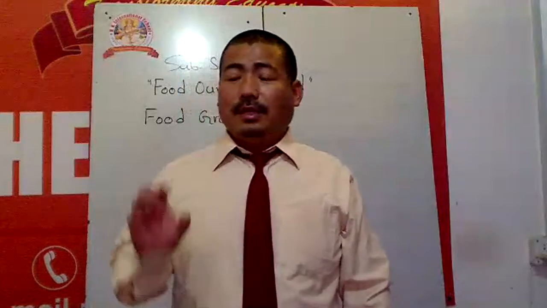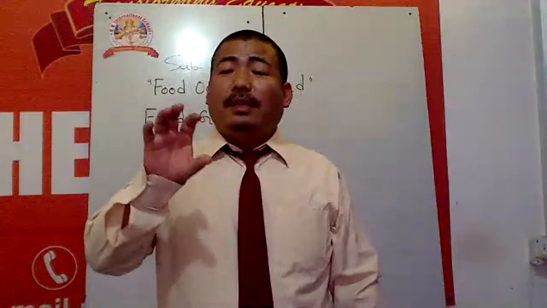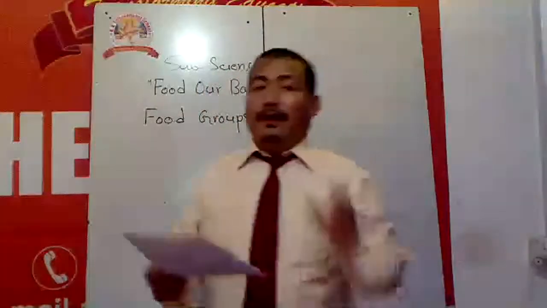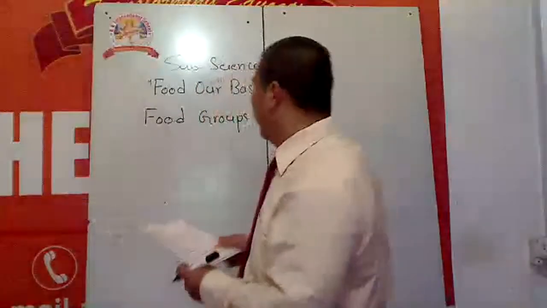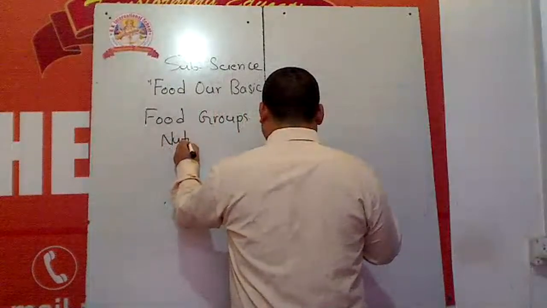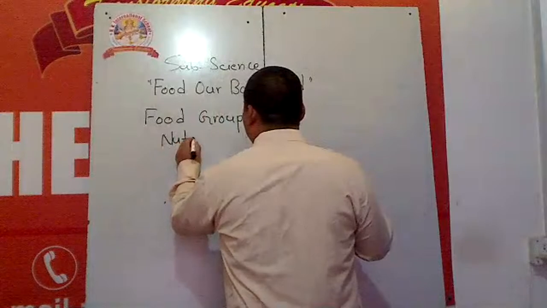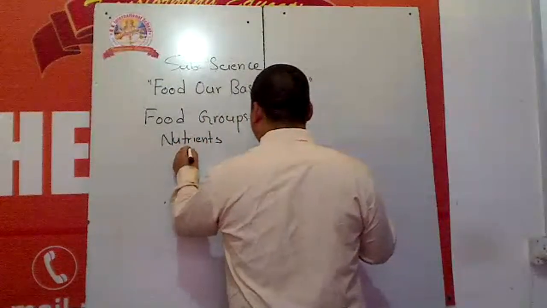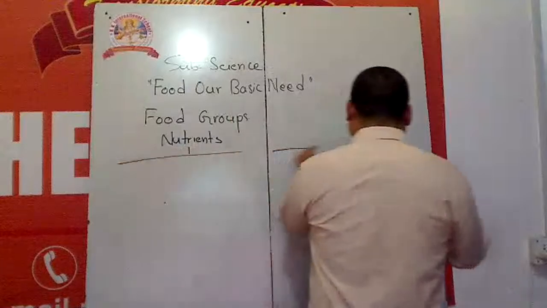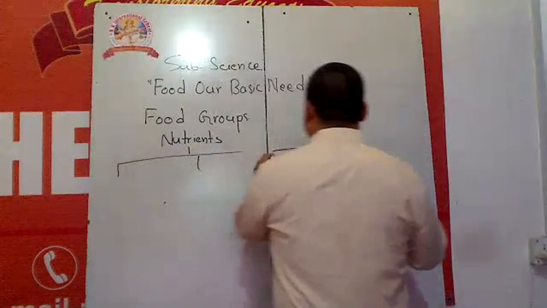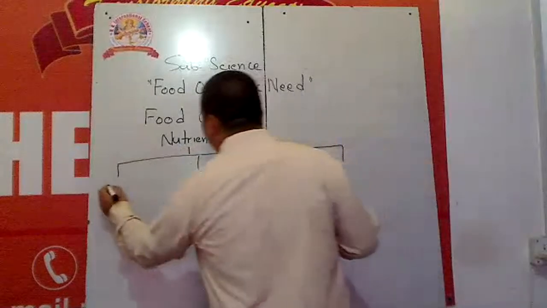Nutrients are substances which our body needs, and that we get only from food. Nutrients are divided into four groups.